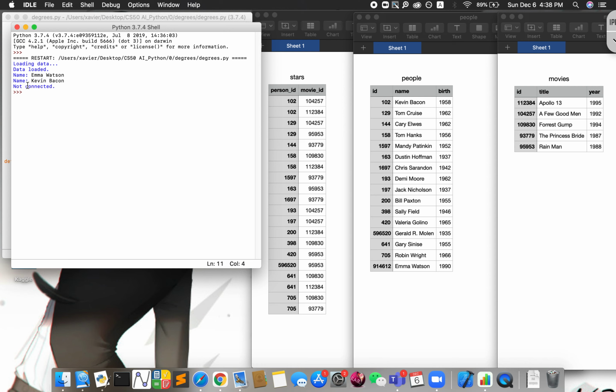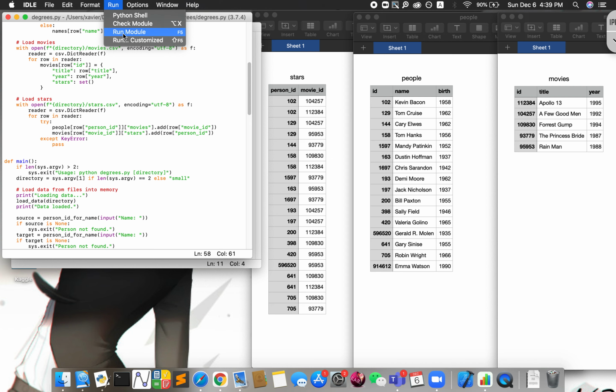You see they are not connected, which quite makes sense because you can see that Emma Watson, whose ID starts with a 9, is not in this list, right? So that indicates that Emma Watson has no connection, no relationship between any other actors or actresses in this small data set, right?